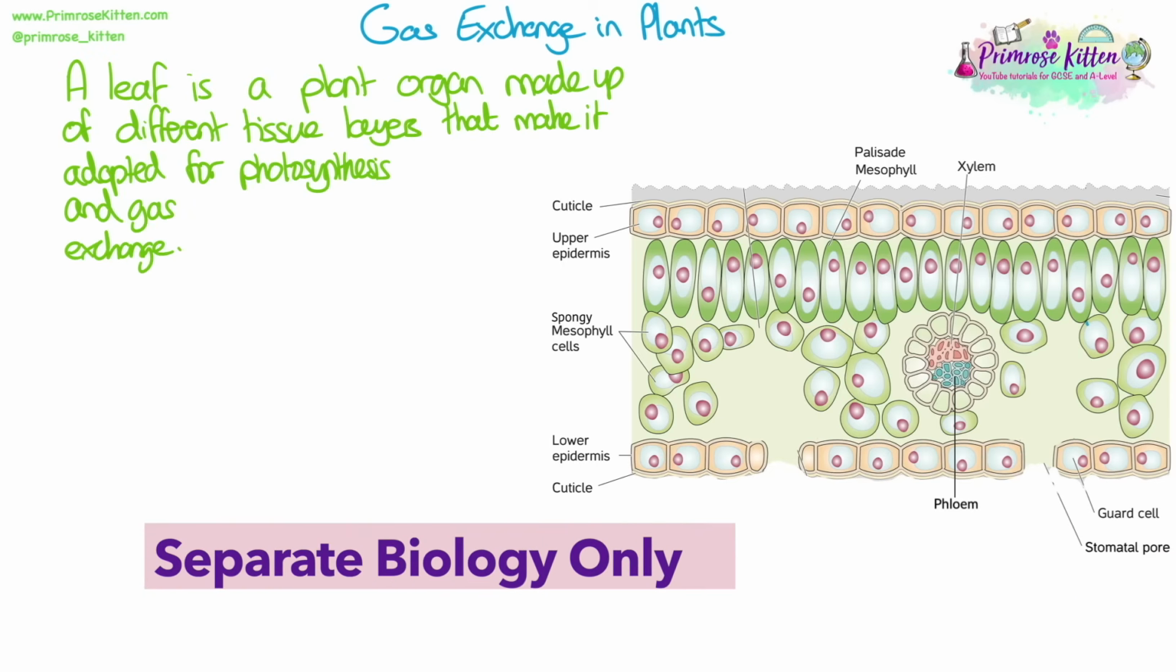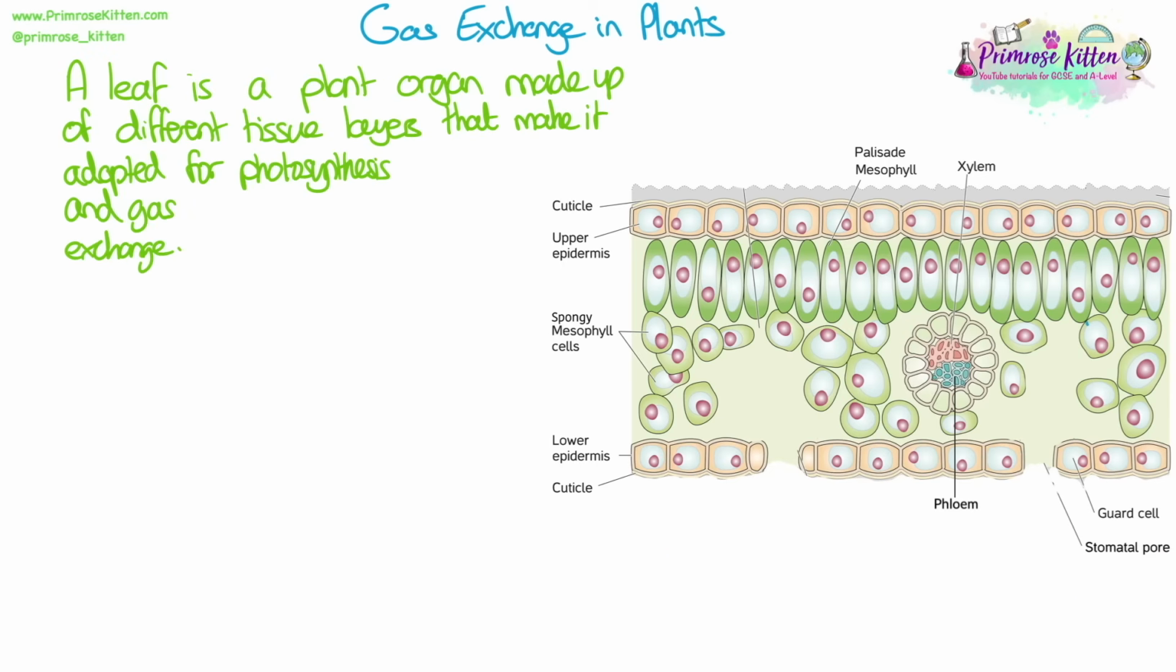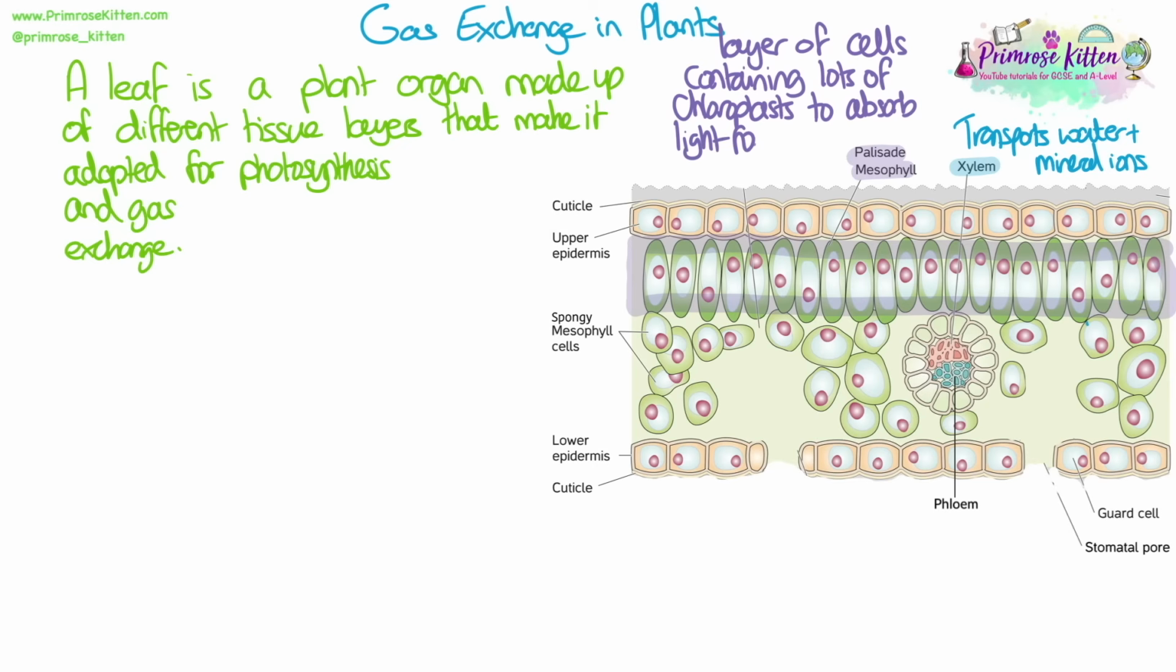A leaf is a plant organ made up of different tissue layers that make it adapted for photosynthesis and gas exchange. The tissues in each of these layers are specialised. One of the tissues is the xylem. This transports water and mineral ions. Palisade mesophyll is a tissue layer that contains cells that have lots of chloroplasts in order to absorb light for photosynthesis. It's where the majority of photosynthesis happens in a leaf.